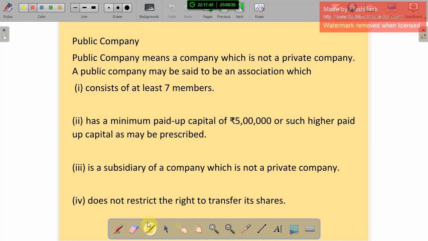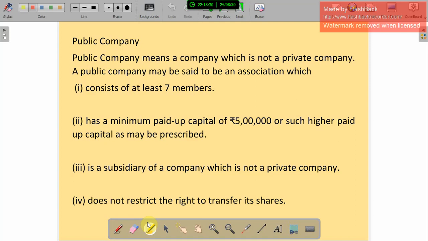Or such higher paid up capital as may be prescribed, it is a subsidiary of a company which is not a private company, and does not restrict the right to transfer its shares. So what is the meaning of a subsidiary of a company which is not a private company? A subsidiary company means a branch company. It is not considered a private company, so that is also a public company, and it does not restrict the right of transfer of its shares. In a private company there are some conditions restricting the transfer of shares, but in a public company there is no restriction.